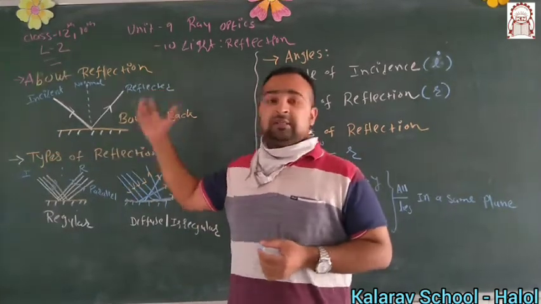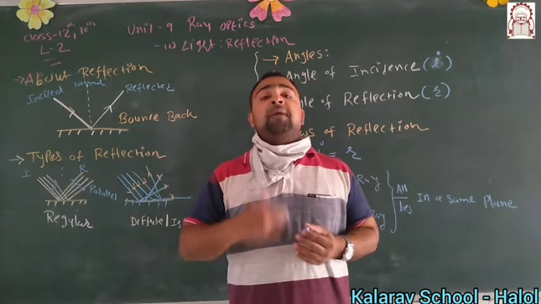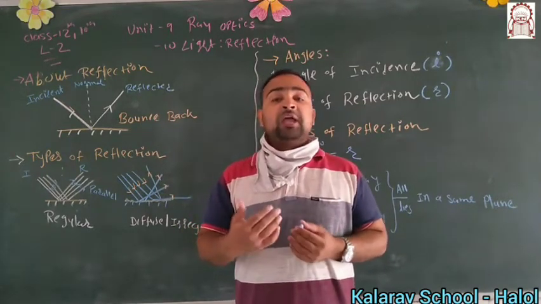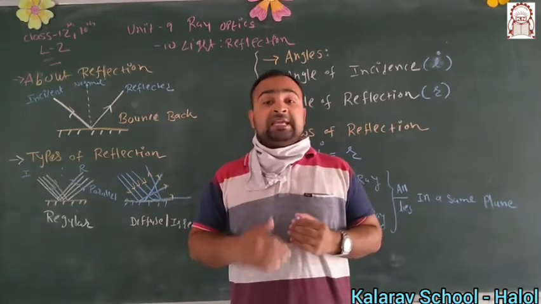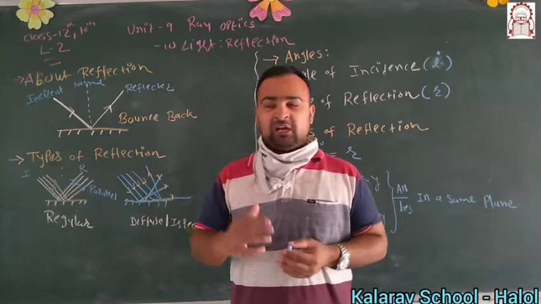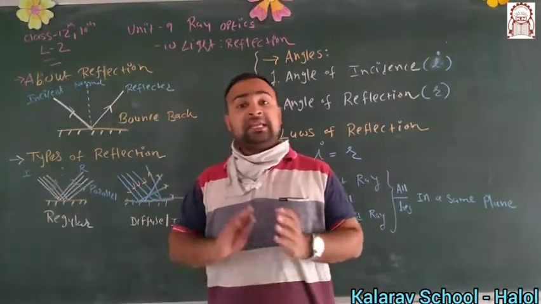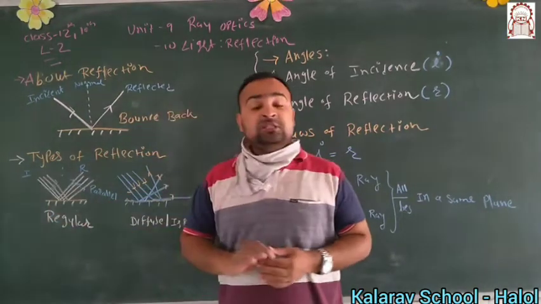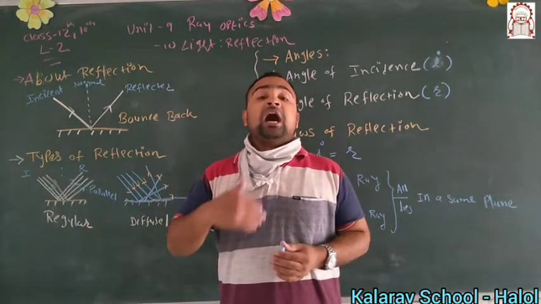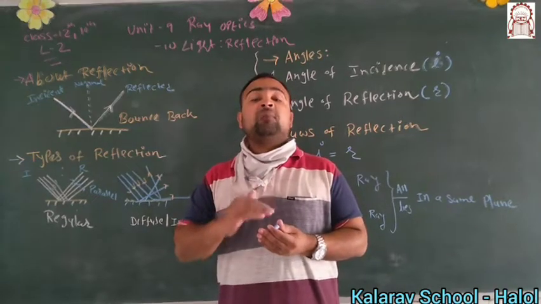So according to physics, what is the definition of reflection? When a parallel beam of light is incident on a plane or smooth surface, whenever they are incident on the smooth surface, they bounce back from that surface into the same medium.